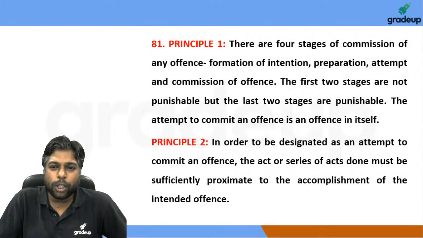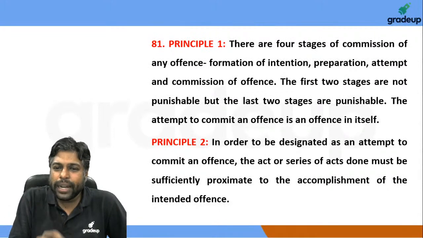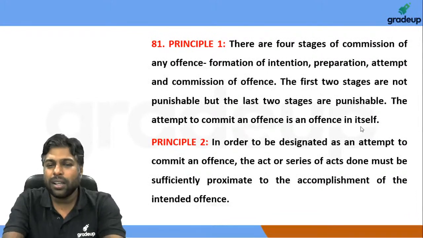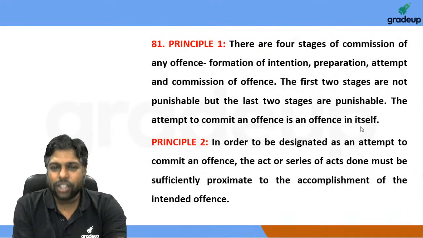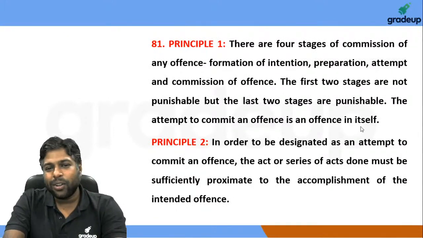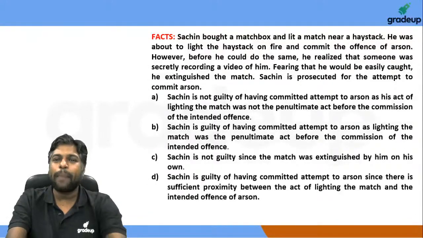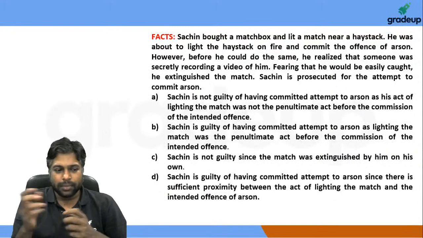But if you look at principle 2, here's where things got a little tricky. In order to be designated as an attempt to commit an offense, the act or series of acts done must be sufficiently proximate. There should be a close connection between the preparation and the actual thing that has happened. Now in this case, somebody wanted to light something on fire. He bought a matchbox.